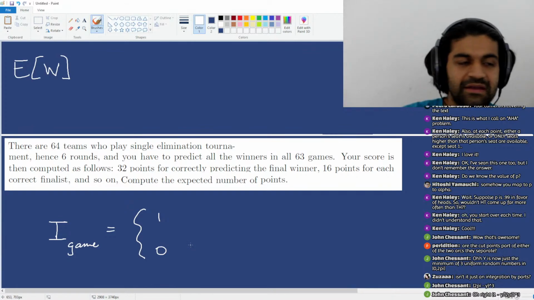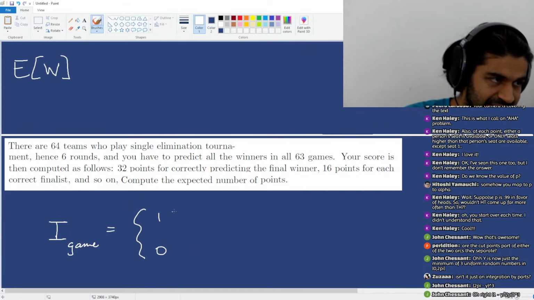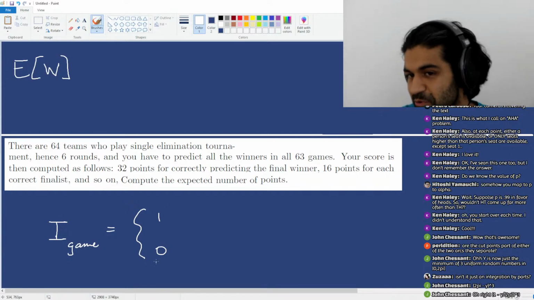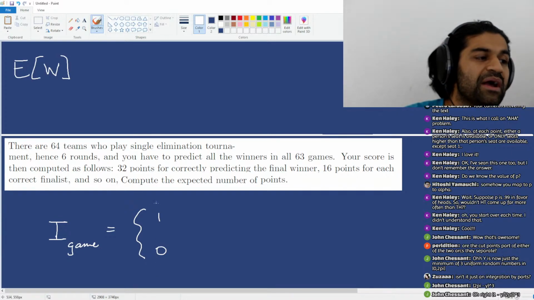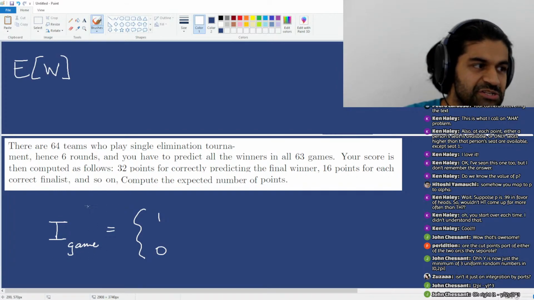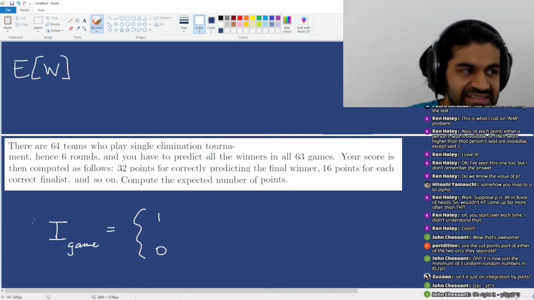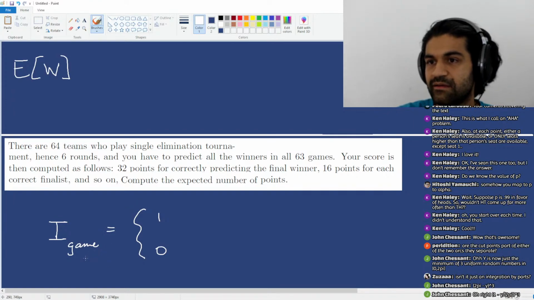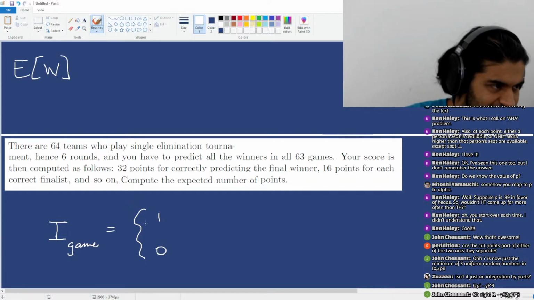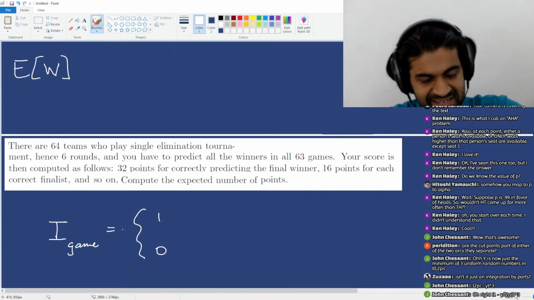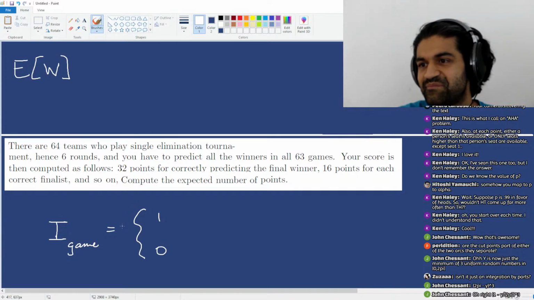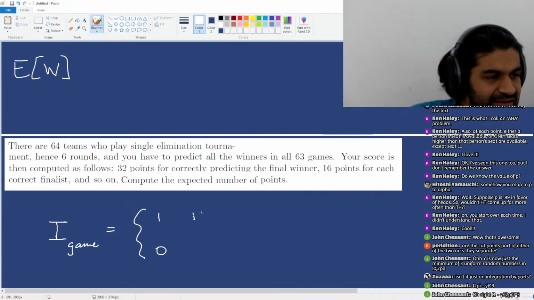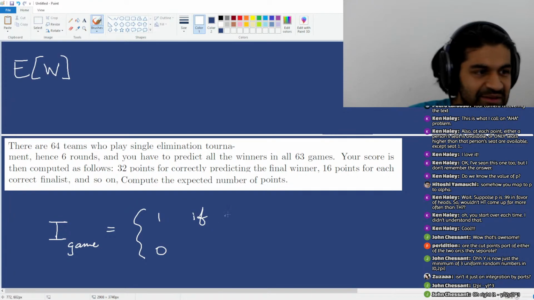Okay? So the indicator for a game is going to be 1 if I get points on a game, 0 if I don't get points on the game. Which means my winnings for the game will be 2 to the round that the game is in times the indicator random variable for that game. Okay? So this is my indicator random variable for my game. All right. So this is 1 if I get points in the game.